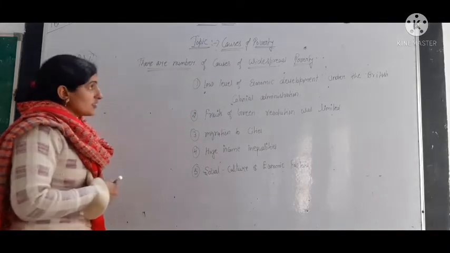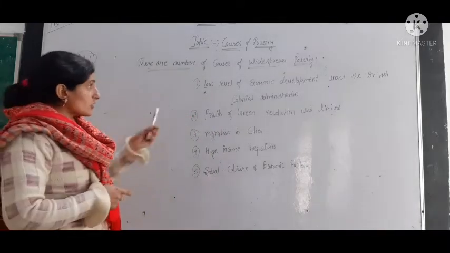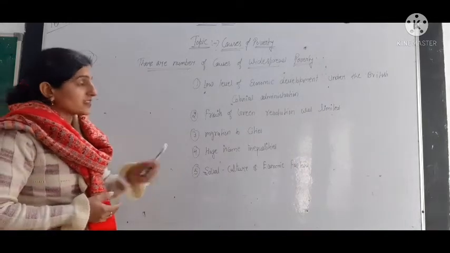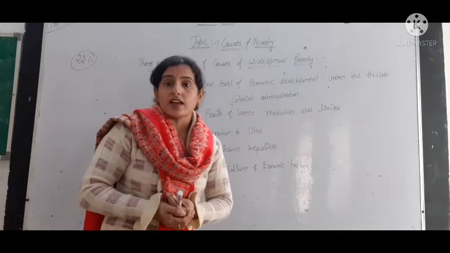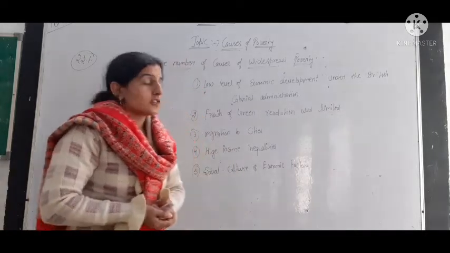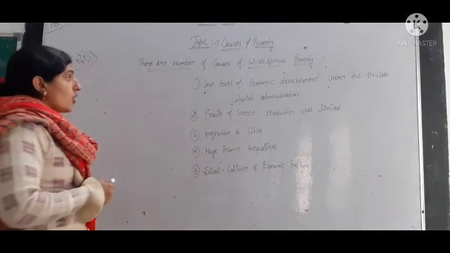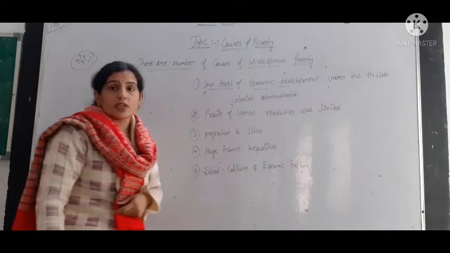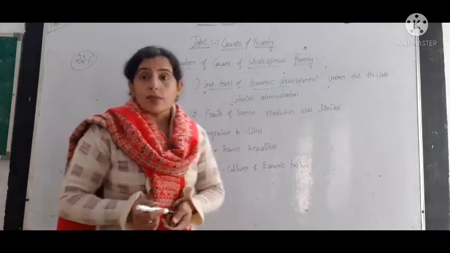So now in causes of poverty, we see there are lots of causes of widespread poverty. Okay, but as given in your syllabus, we are going to discuss only 5 causes of poverty. Okay, so first we have low level of economic development under the British.